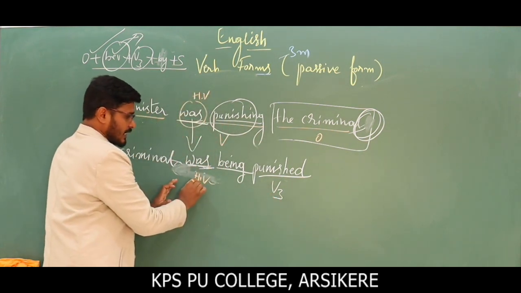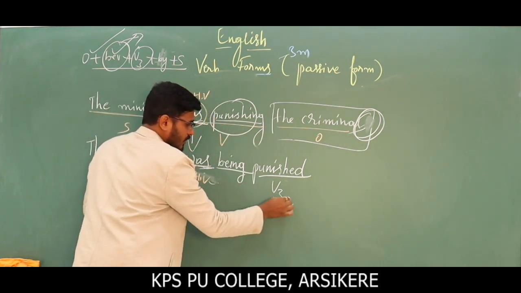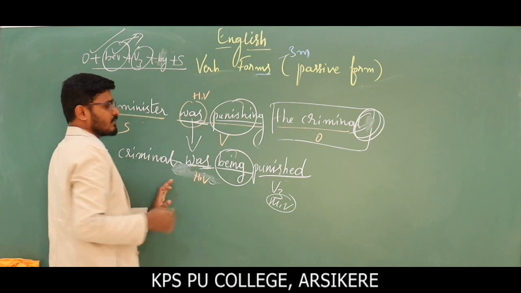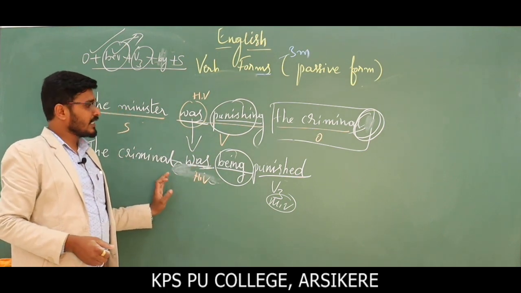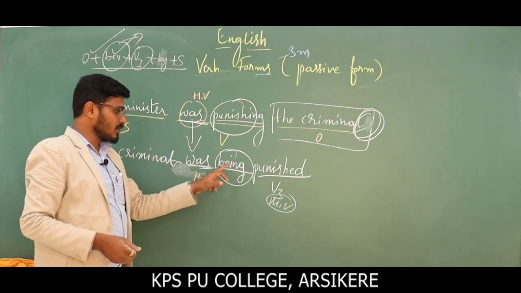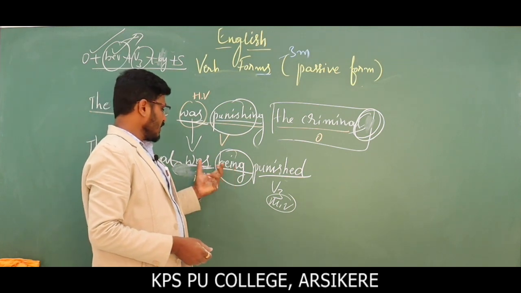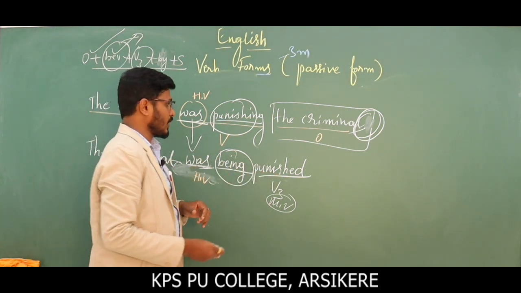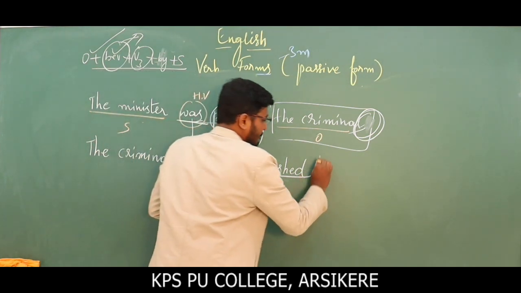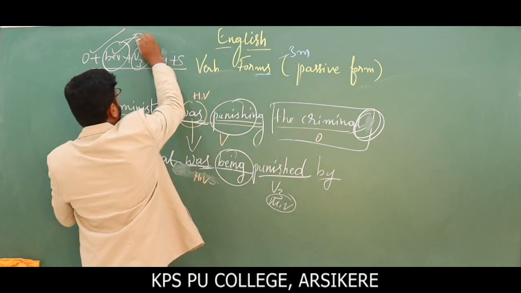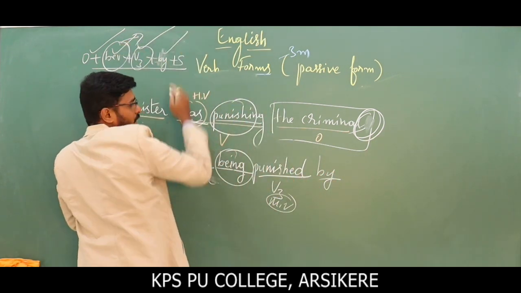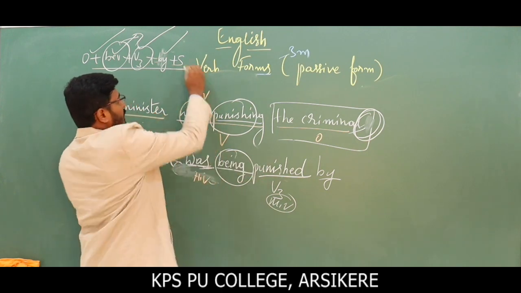So between the helping verb and the main verb, I have added the word being. Especially in continuous tenses, we have to add the word being between these two verbs. Okay, and then finally the preposition by. So V3 is finished, be verb is finished, and the preposition by, and the remaining one is the subject.